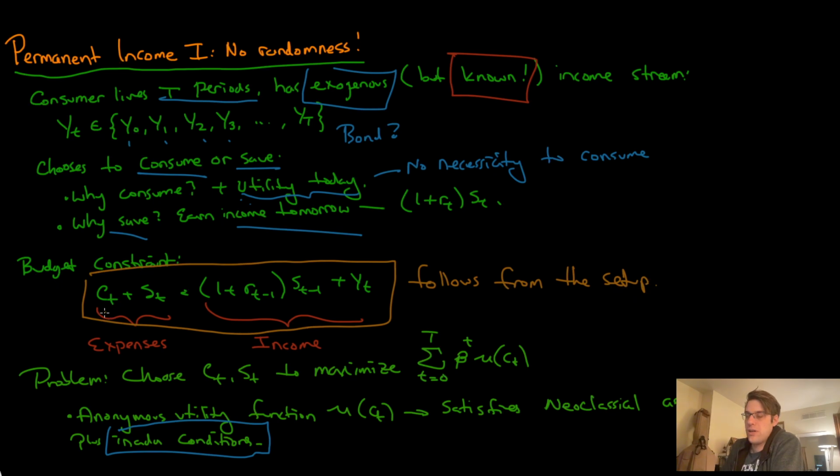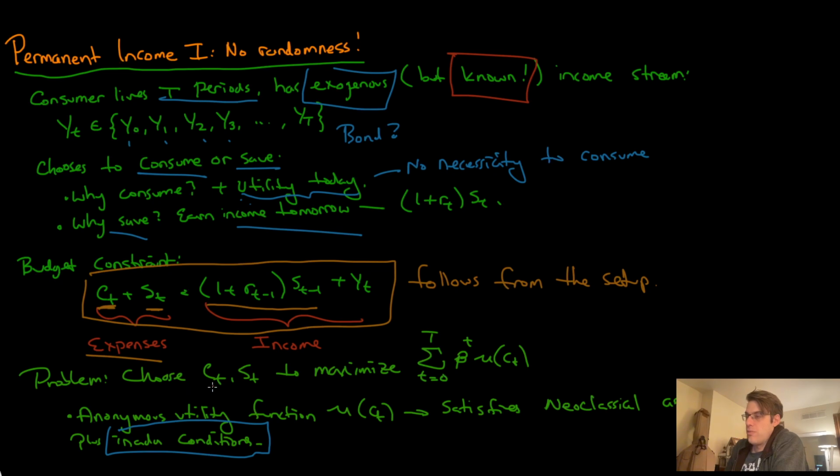How can we spend our money? We can either consume or we can save, and these are going to be our expenses. And what is our money that we get? Well, we have our bond, or whatever you want to conceive this as. We have our instrument that provides us y_t, and then we have the money that we saved from last period. So we have end of period accounting here. S_{t-1} is what we chose last period. We got interest on it at the rate r_{t-1}. So last period we locked into an interest rate. The next period comes, we get the agreed interest rate on our savings from last period. And that total is what we have to spend.